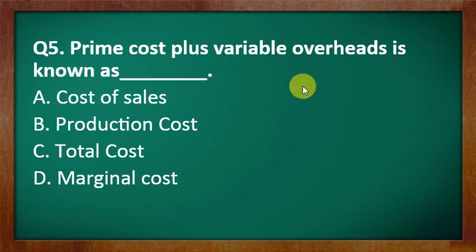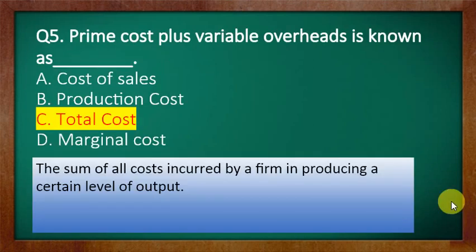Question number 5. The prime cost plus variable overhead is known as option A, cost of sales. Option B, production cost. Option C, total cost. Option D, marginal cost. So the correct one is total cost, that is option C. See, prime cost means the necessary cost which is involved whether production is going on or not. Hence we can take fixed cost under this heading.